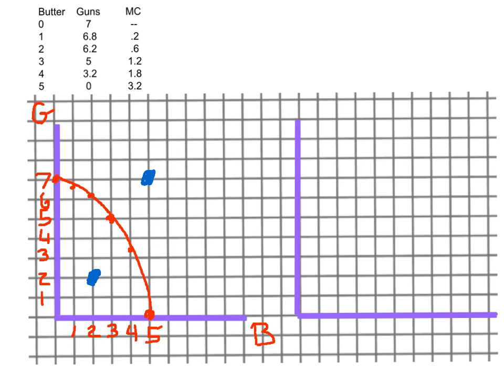You can't do it. And then what about on the curve? Any point on this curve we would call attainable and efficient. That means we can do it, but we could not have done any better. We can do it, and we can't do any better. Those are the 3 sets of areas on the curve.